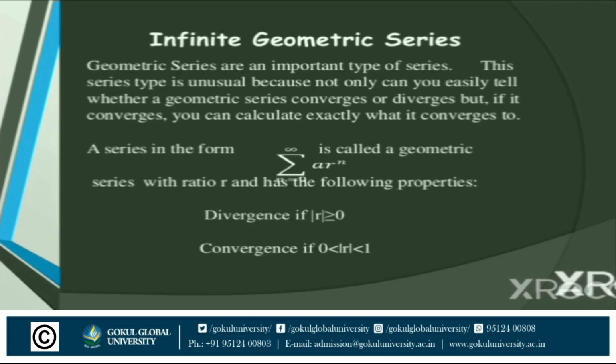A series in the form summation of n running from 0 to infinity of a r raised to n is called a geometric series with ratio r and has the following properties. If the modulus of r is greater than or equal to 1, this series is divergent, and if the modulus of r is less than 1, the value of modulus r in between 0 and 1, it is convergent. This is the basic information of a geometric series.